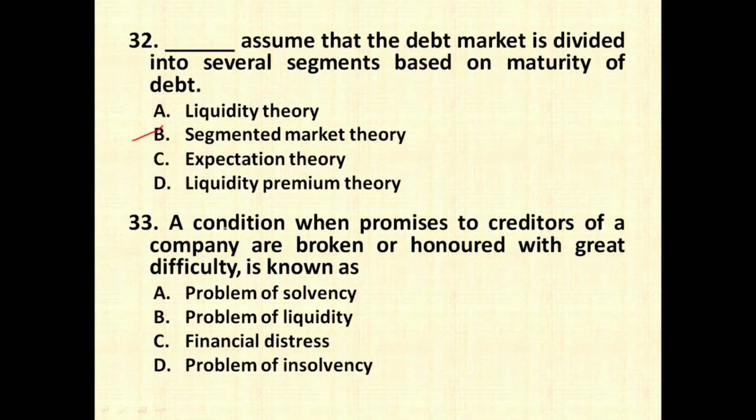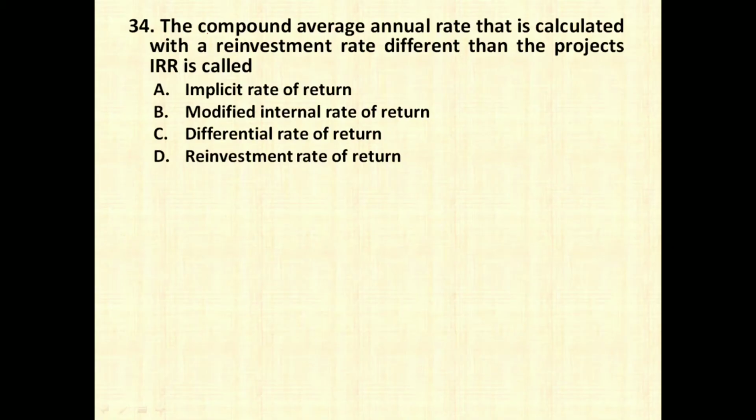The next question is, a condition when promises to the creditors of a company are broken, or honored with great difficulty, is known as financial distress. A very simple and direct question. The next question is, the compound average annual rate that is calculated with a reinvestment rate different than the project's IRR is called modified IRR. Right? In the given options, modified IRR or modified internal rate of return tends to be the more appropriate answer.